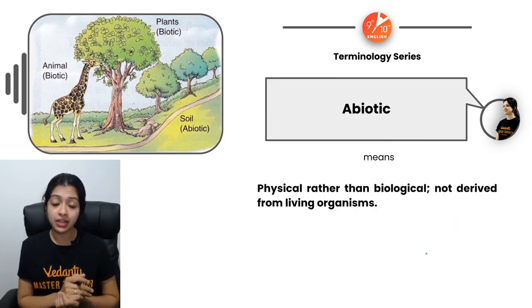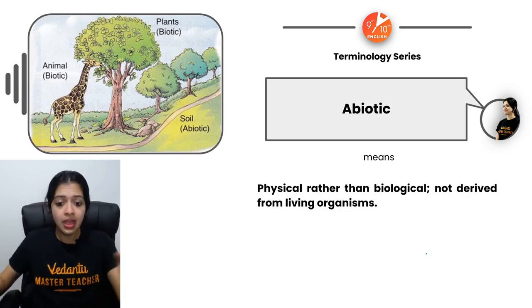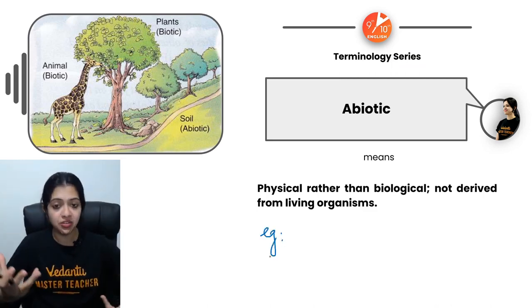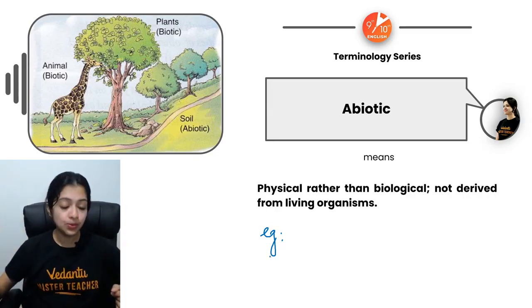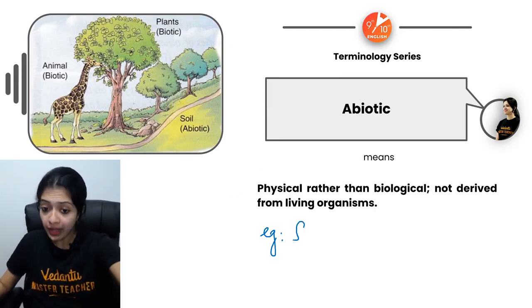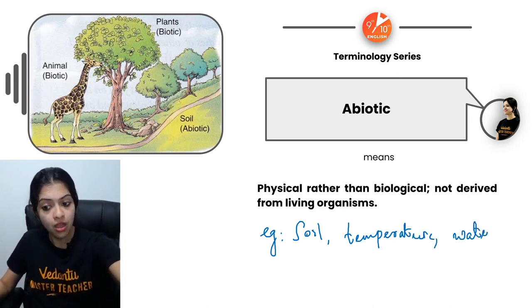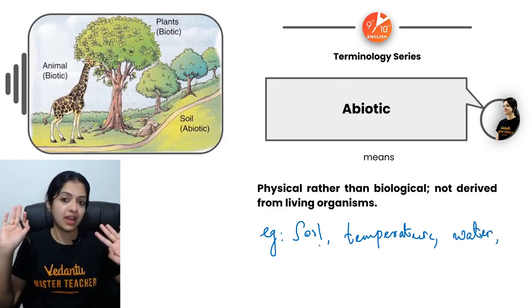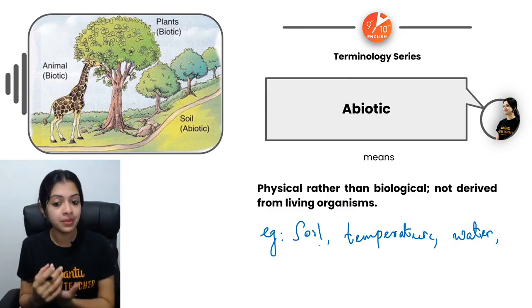Now coming to abiotic factors, what would these be? Physical factors in the ecosystem that would be necessary for the biotic factors to live on this planet, to survive in the ecosystem. For example, the soil in our nature, temperature is an abiotic factor, and then water, maybe sunlight, all of those are examples of abiotic factors, right? Non-living, physical rather than biological factors, not derived from living organisms.